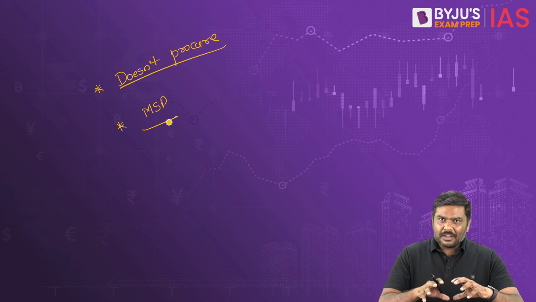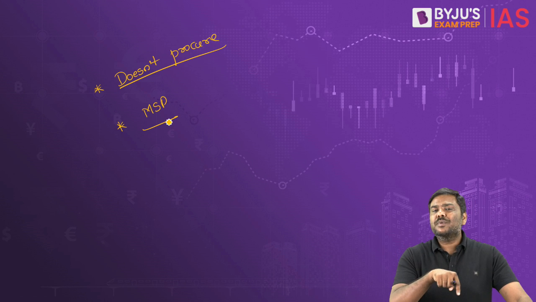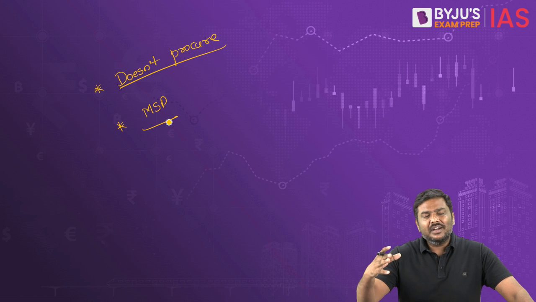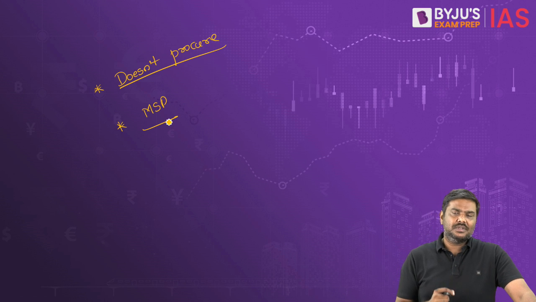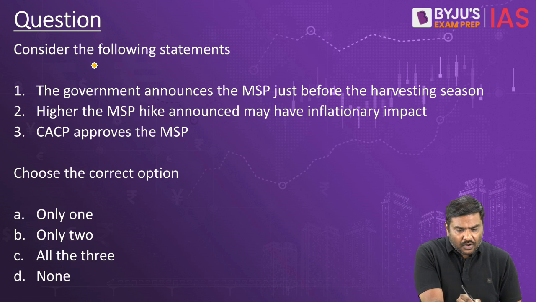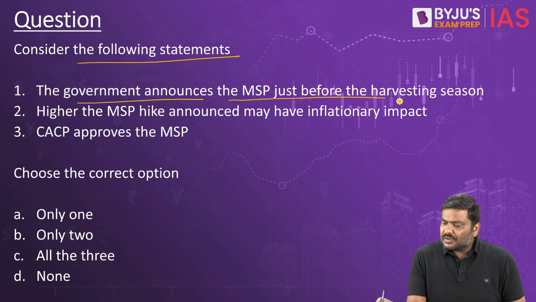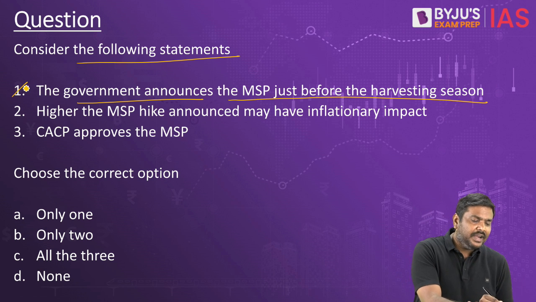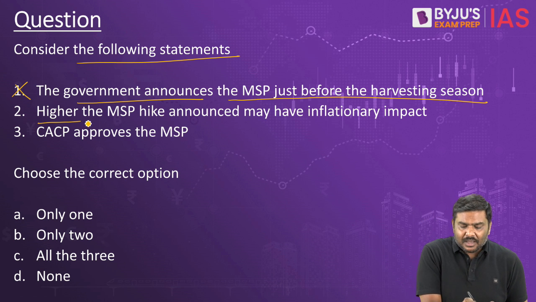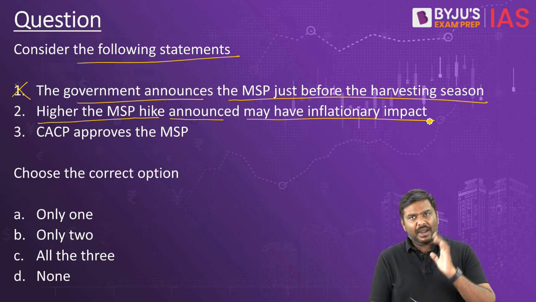So these are certain very important points regarding this article which appeared in the Hindu newspaper yesterday, related to MSP. In the last 1 week, many more articles have appeared in many other newspapers. Now, based on the discussion, I have given a question here. Consider the following statements. The government announces MSP just before the harvesting season. No, it is done before the sowing season actually begins. Higher the MSP hike announced may have inflationary impact.